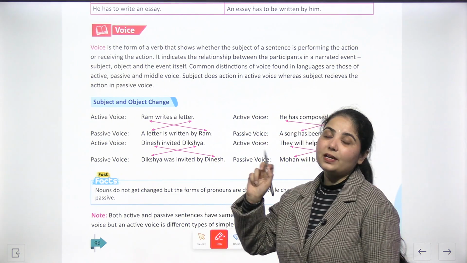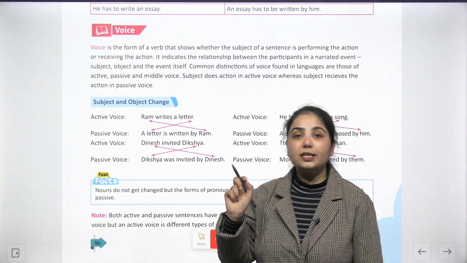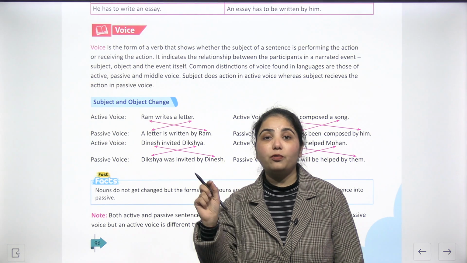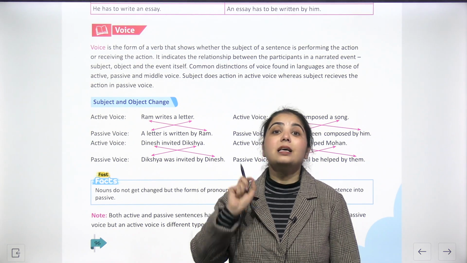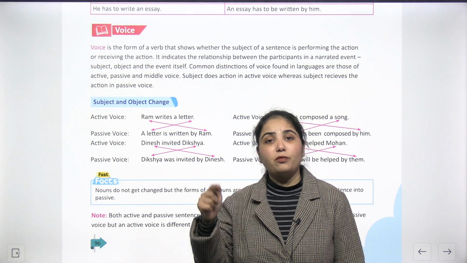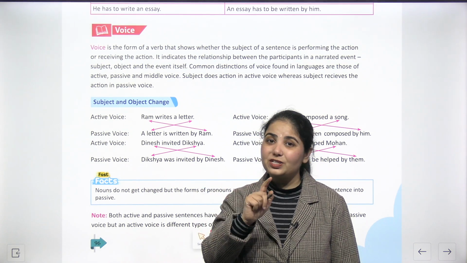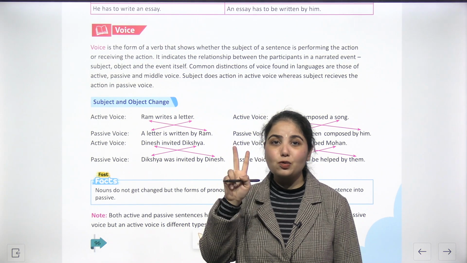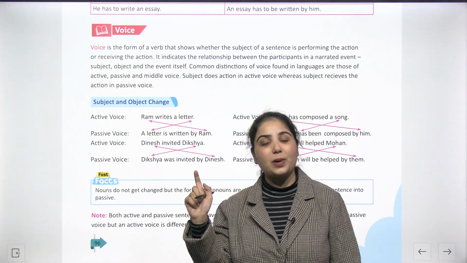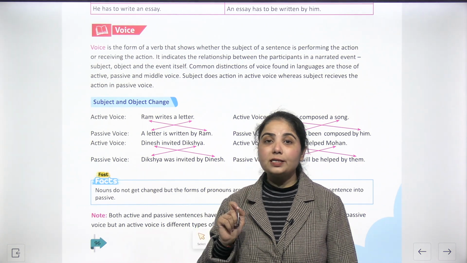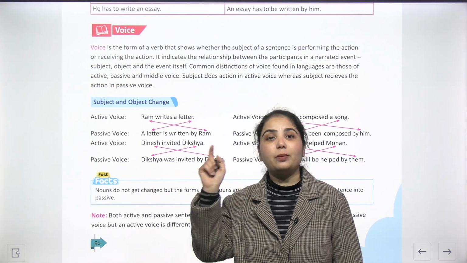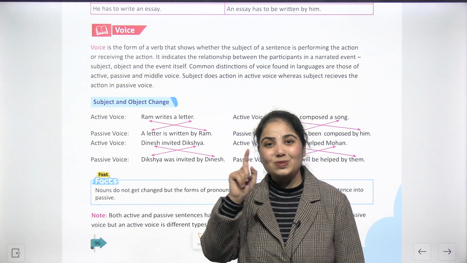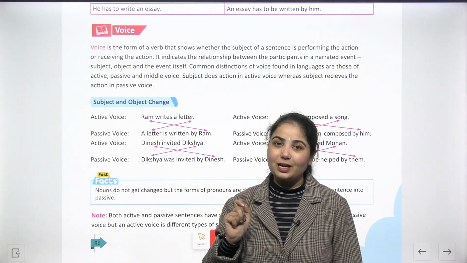Now we will understand about voice. So my dear students, voice is a form of verb that basically tells whether the subject in the given sentence is performing the action by itself or receiving any action. And we have two kinds of voices, active voice and passive voice. In active voice, the subject does the action, and in passive voice, the work is done to the subject. I hope it is clear to you all.